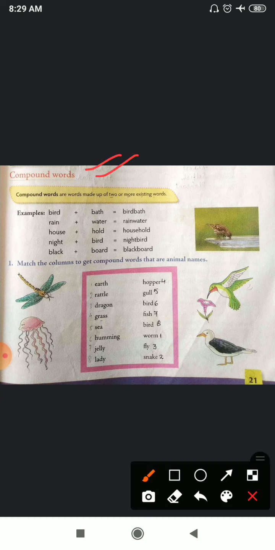Page number 21, we'll start with compound words. So first of all, students, let me clear what compound words are. Compound words are those words which are made up of 2 or more existing words. When we join 2 words together and a new word is formed, that is called a compound word.